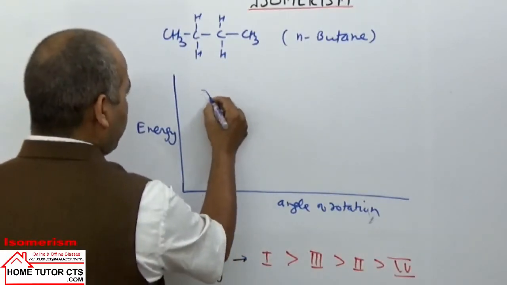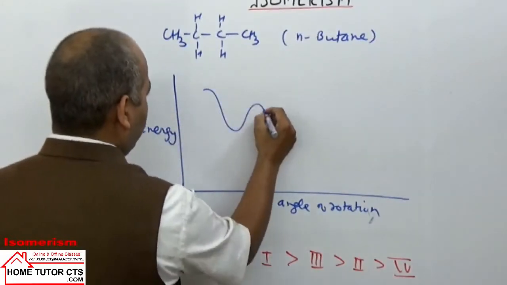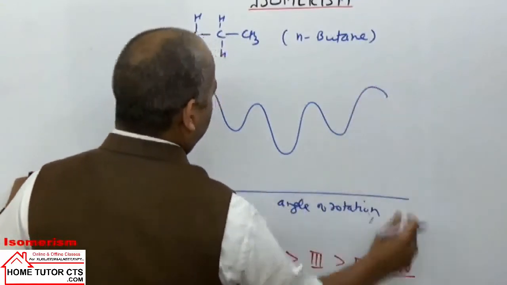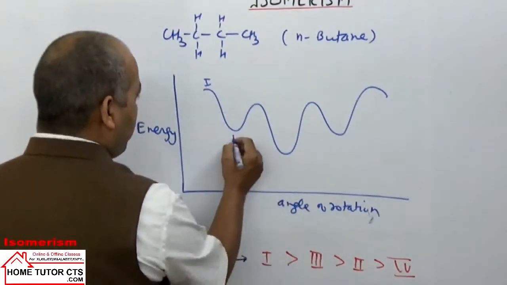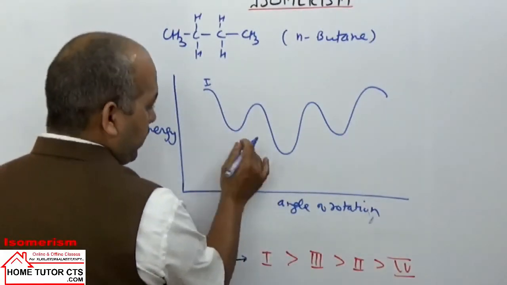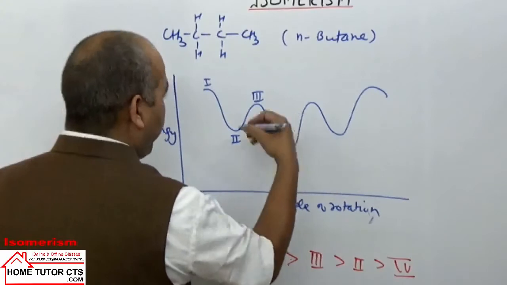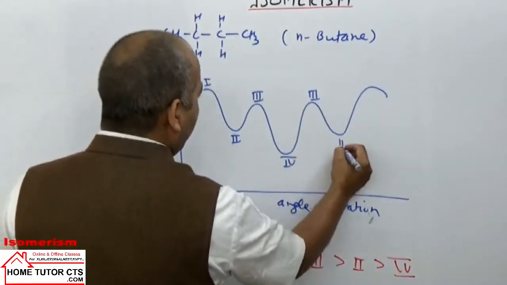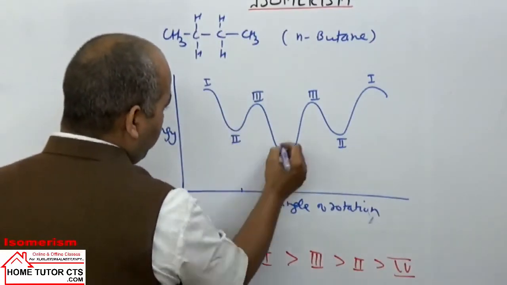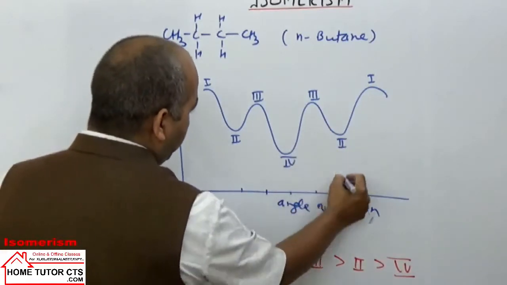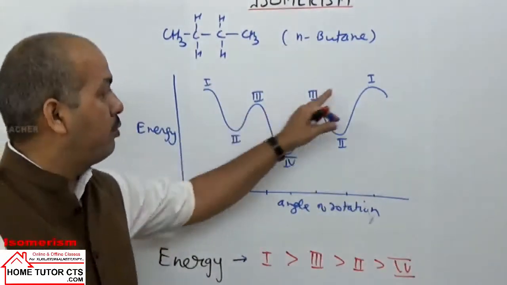For first, energy is highest, they will follow this kind of pattern. Then we will have the third conformation. Second will come here, third will come here, here second will come, and here fourth will come. Again repetition there: third, 2 and first. Angle can be taken here: rotation 60 degree, 60 degree more, 60 degree again, 60 degree more, 60 degree more. When the rotation is done by an angle of 360 degree, we get the original conformation back.